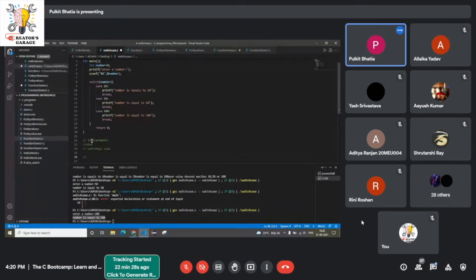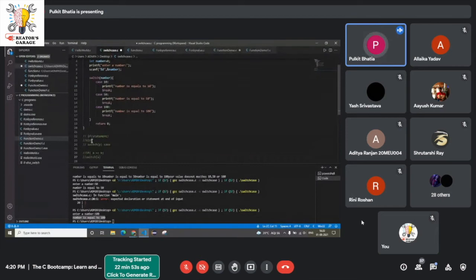Second difference would be, now in case of if statements, you can write logically, like if A is equal to B or something like that. All the logical operations or equality expressions can be used here. But in case of switch, only a single value can be passed. It might be an integer or a string, something like that, but nothing else. No equality expression, no logical expression.